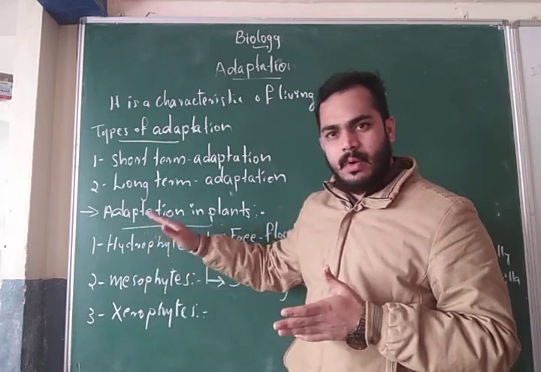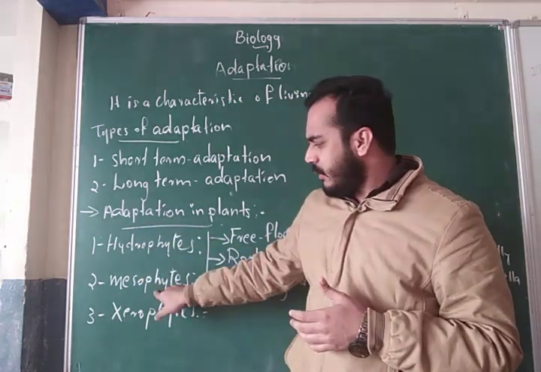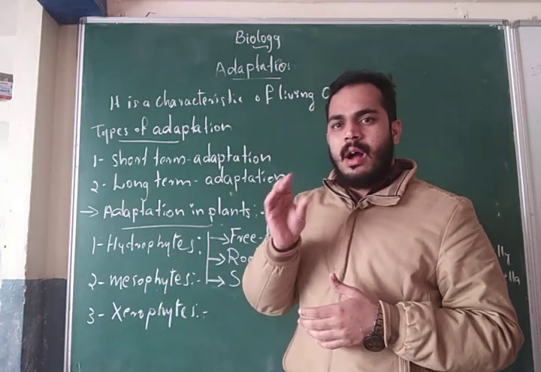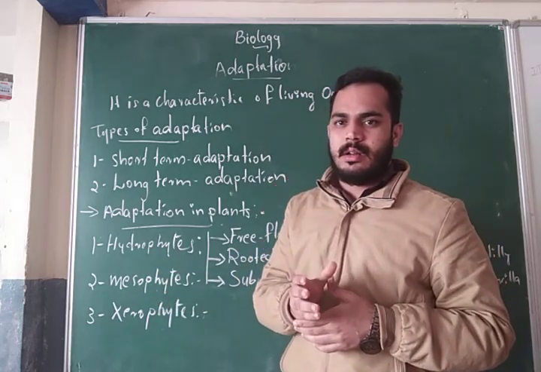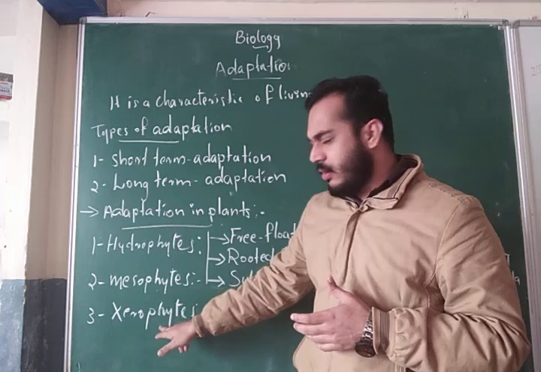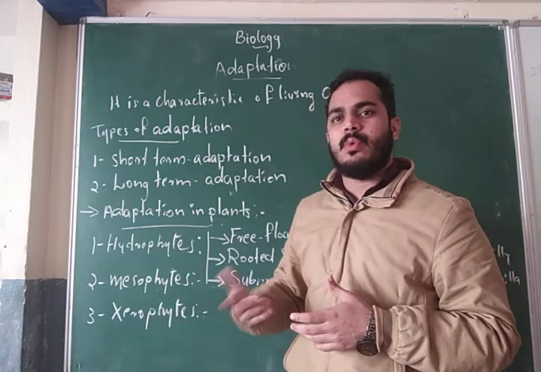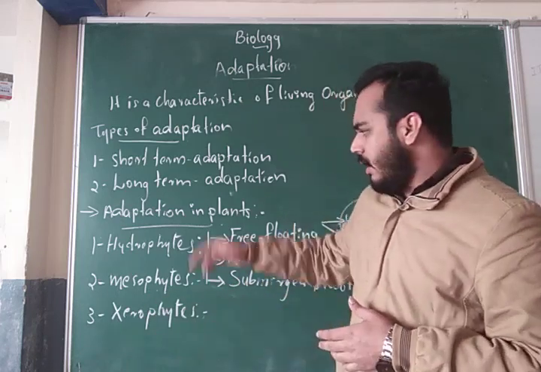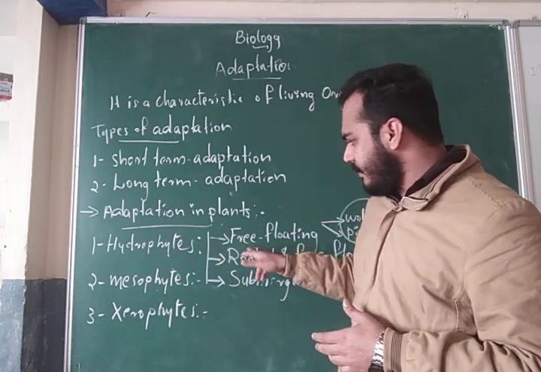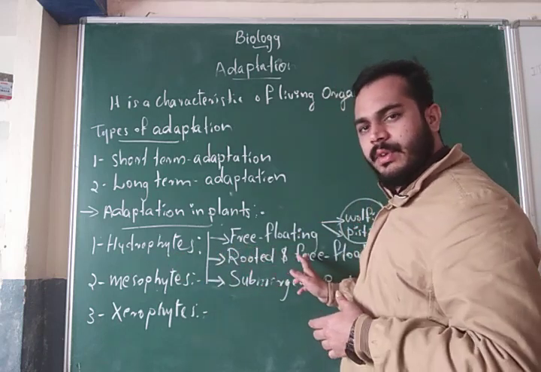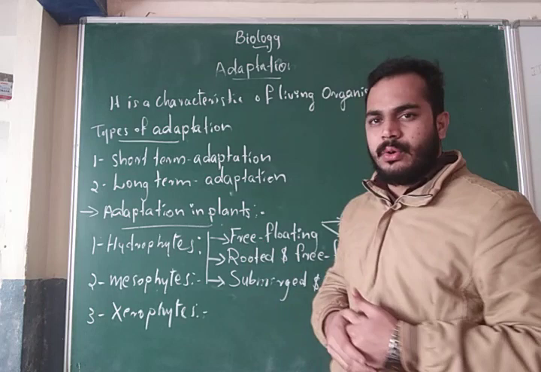Hydrophytic means they live only in water. Mesophytic means near average water areas, and xerophytic means plants live without water. The hydrophytes are again classified into three types: free floating, rooted and free floating, and submerged and rooted.